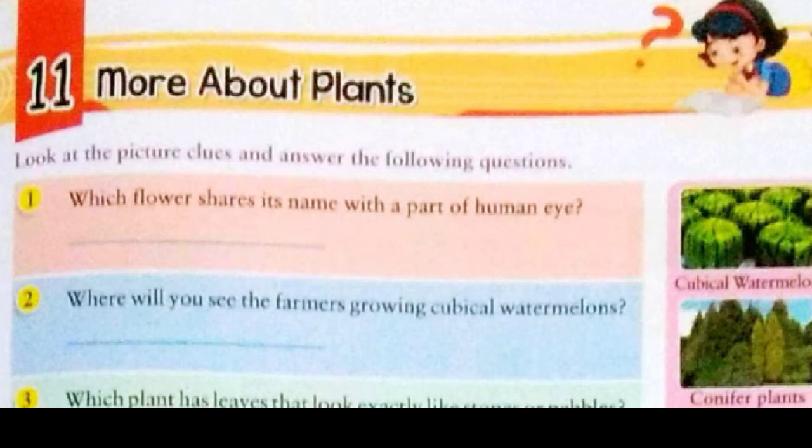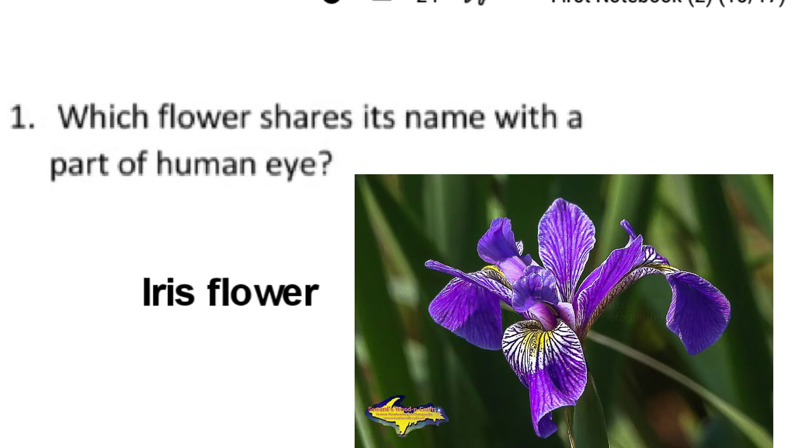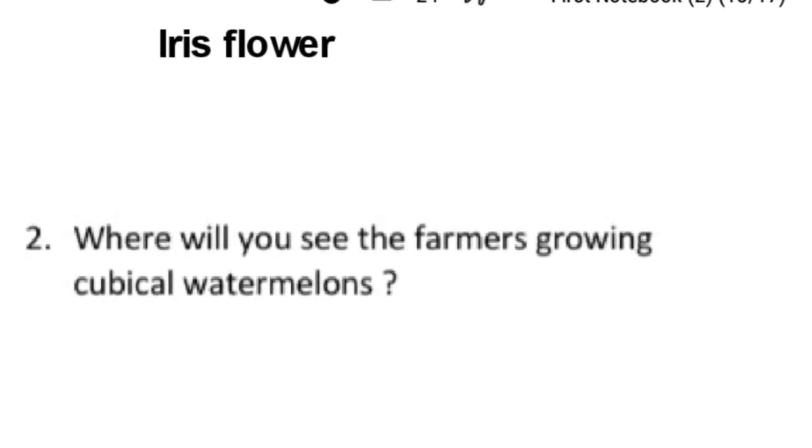Here we'll know some interesting feature of some plants. So here we have to look at the picture clues and answer the following question. So let's start. Here is our question number 1. Which flower shares its name with a part of human eye? As you can see in the picture also, the answer is Iris flower. Now moving to our question number 2.